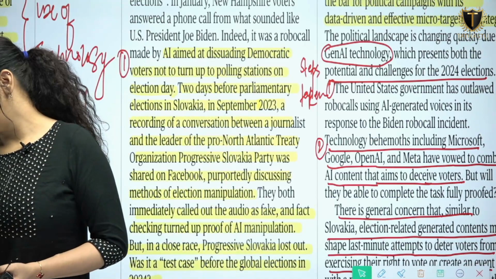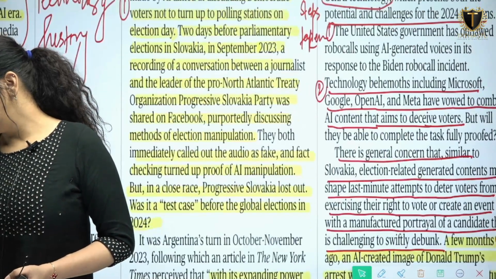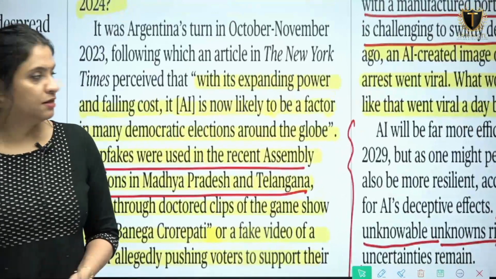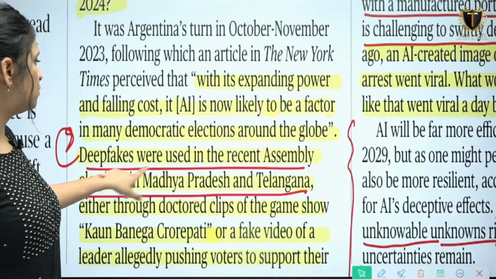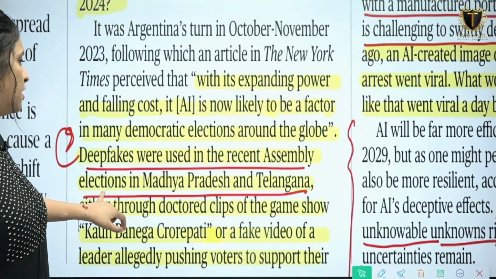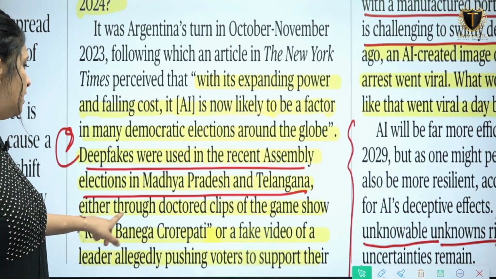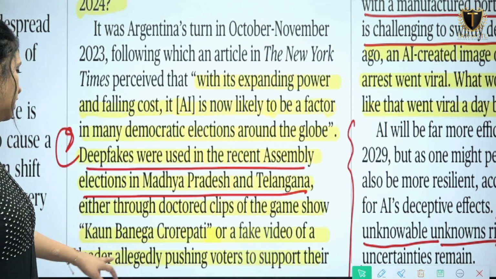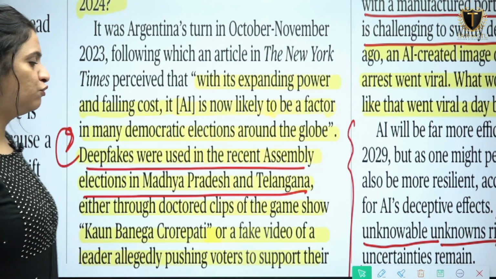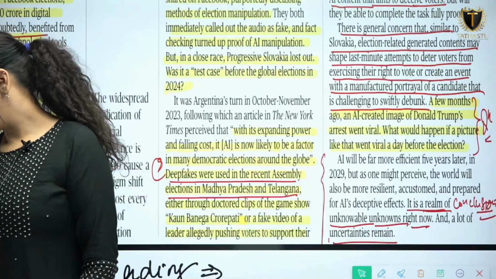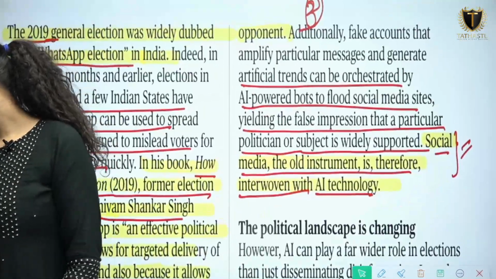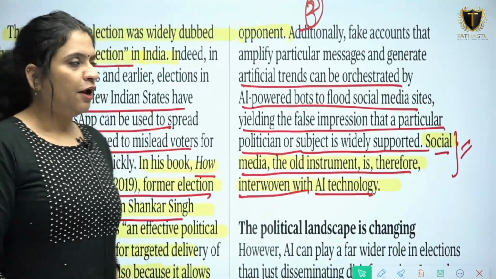These examples are negative uses of AI. जैसे इस लाइन में लिखा हुआ है, deep fakes were used in recent assembly elections in Madhya Pradesh and Telangana either through doctored clips of game show कौन बनेगा करोड़पति and fake video of a leader allegedly pushing voters to support their opponent. ठीक है, तो इस तरीके से AI का नेगेटिव यूज भी है.